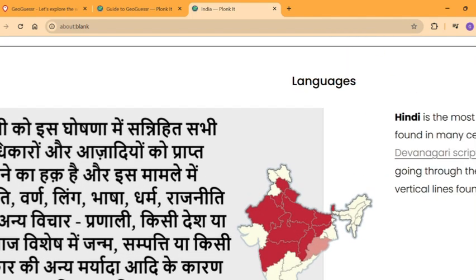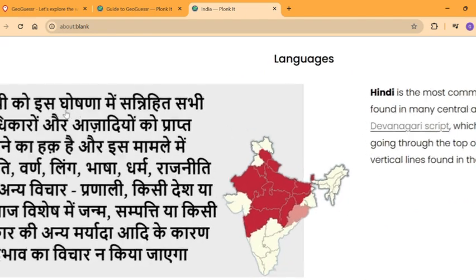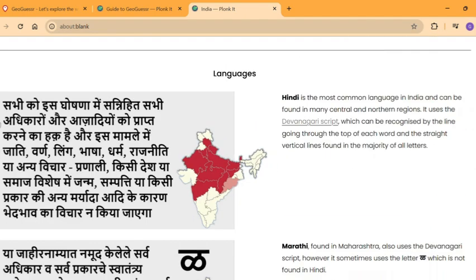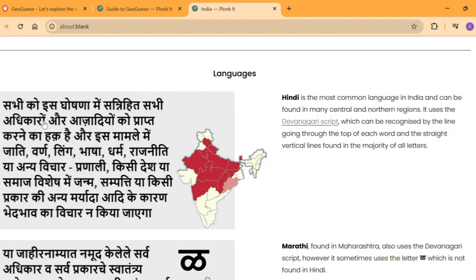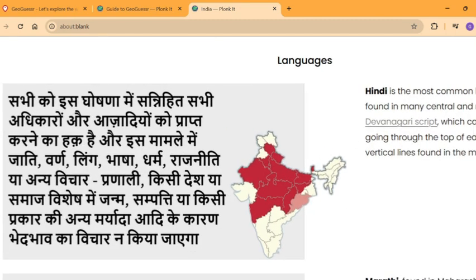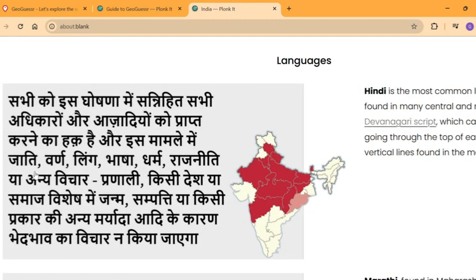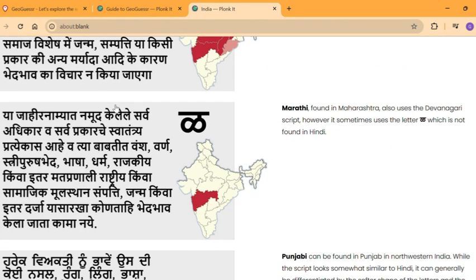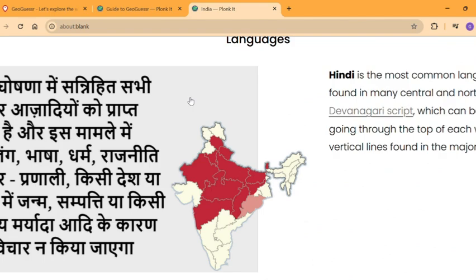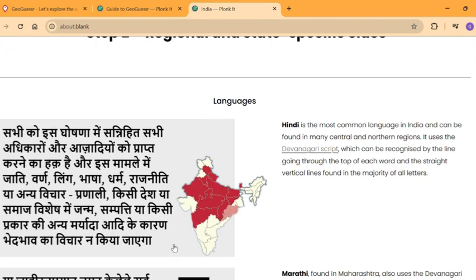Firstly, we have Hindi, and in Hindi all the letters are slanted with a line on the top. Yeah, all this is able to be understood very nicely. All these have lines at the top. Basically, they're in the Devanagari script. This is not just Hindi, it is also the Devanagari script, as Marathi, which is spoken in the state of Maharashtra, also uses the script, but we'll get to that in a bit.